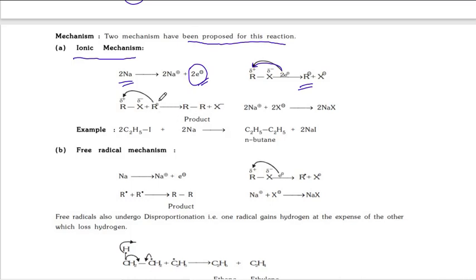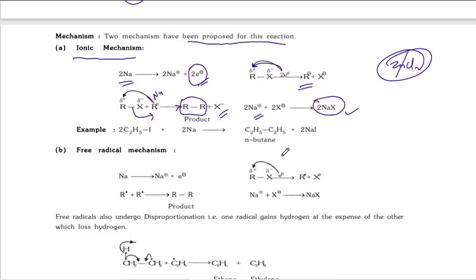This R minus attacks as a nucleophile, and the halogen leaves. So R and R form, that is an alkane, a bigger chain alkane. Then X minus and Na plus form NaX. In the last reaction we discussed that zinc chloride forms. Here sodium chloride forms if you take chlorine.